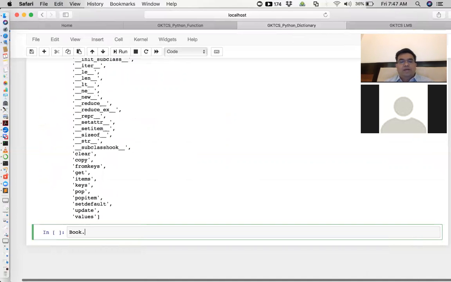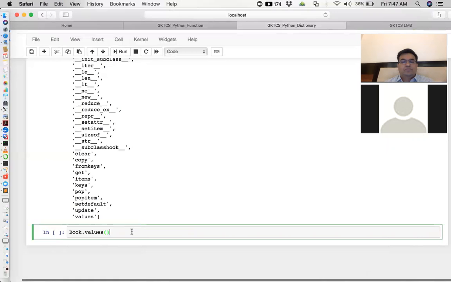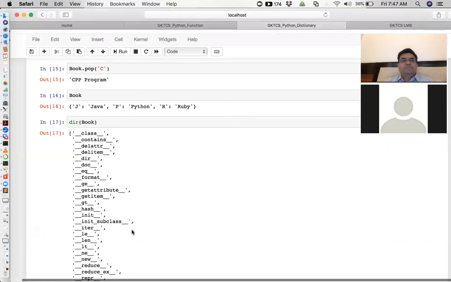How to do that? Just say values. So what will be the output now? Book dot values. This is for the book only, right? So what should be the output? It will say 0, 1, 2, 3 or whatever.